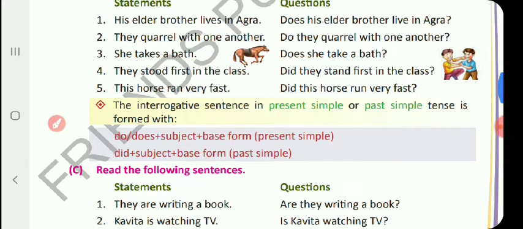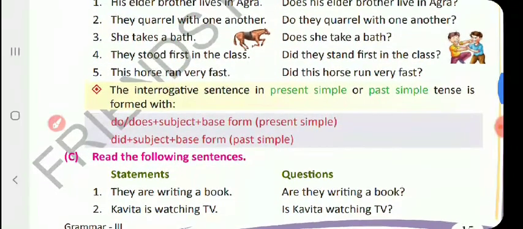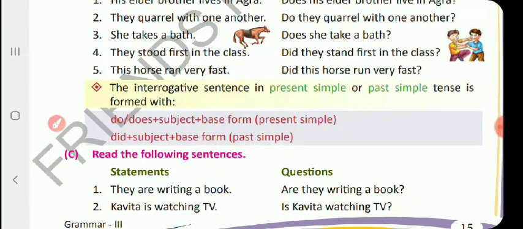You please look at this exercise. They stood first in the class. Here the sentence is in past simple and the subject is plural. If the subject is singular also, no problem, we take the helping verb did only. So how are you going to write this? Did they, base form of the verb. In the statement we can see stood, past tense. But when we change into interrogative, did they, first form of the main verb, that is stand first in the class, question mark.